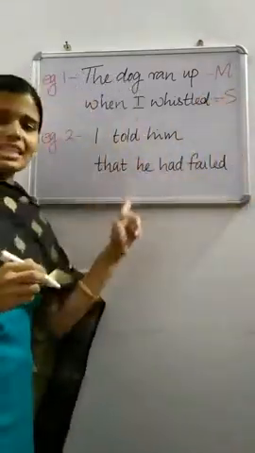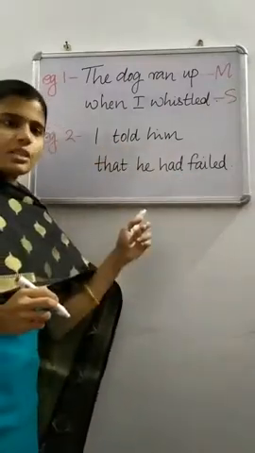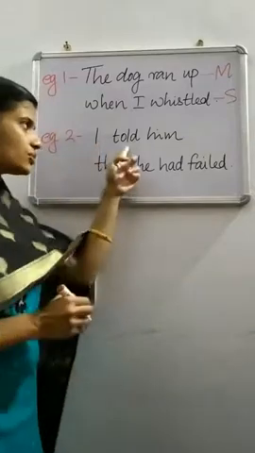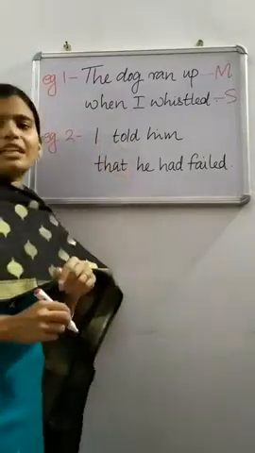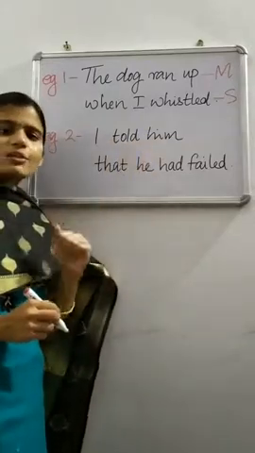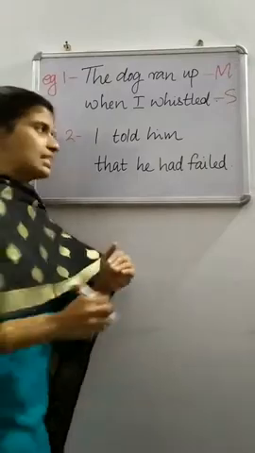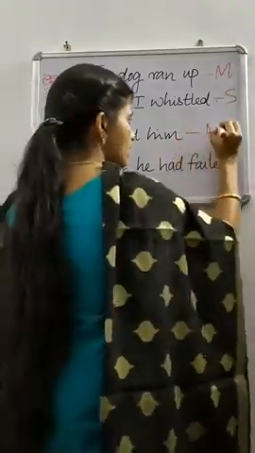Then, look at this sentence. I told him that he had failed. In this sentence also there are two clauses. I told him is the first clause, that he had failed is the second clause. I told him. This clause can stand alone. It conveys a complete meaning. So, it is the main clause.